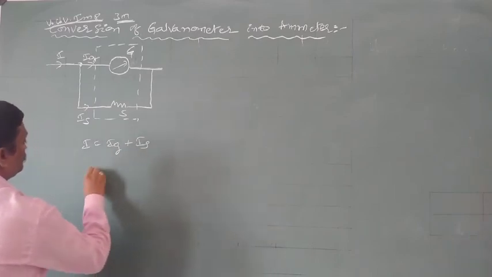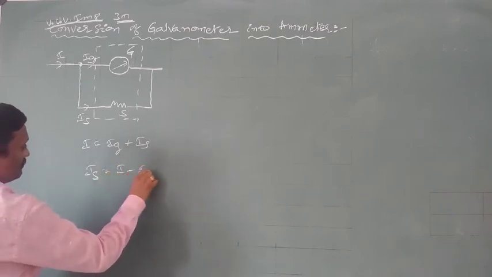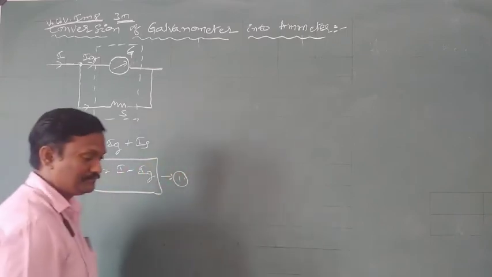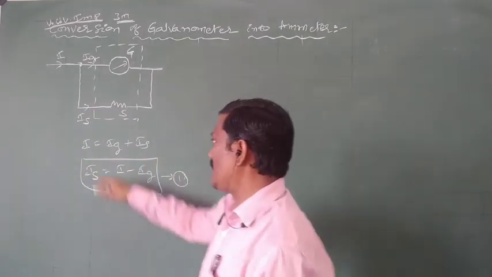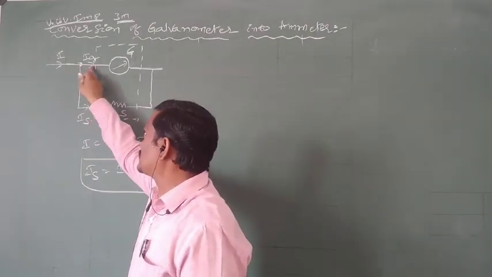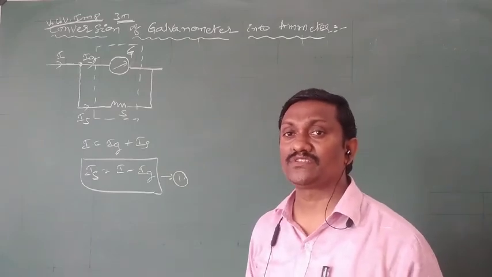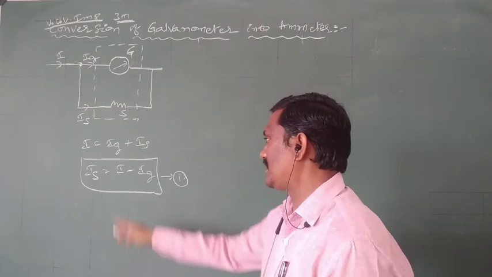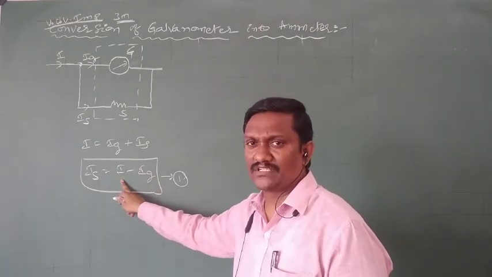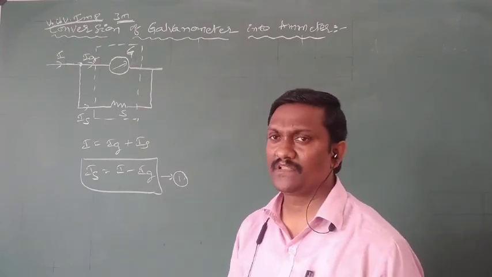Or IS is equal to I minus IG. It is one equation. Or the current passed through the small resistance is the difference of these two. The difference of these two is nothing but IS. IS means the current passed through the small resistance, or the current passed through the shunt resistance. Nothing but IS is I minus IG. I means the total current. IG means the galvanometer current.